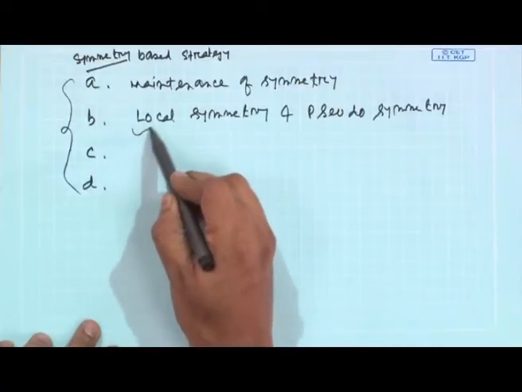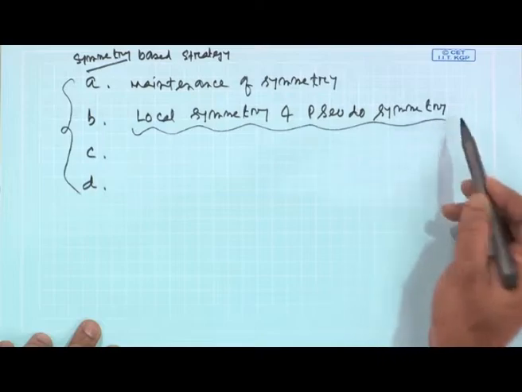So, there is a local element of symmetry in the structure, and due to the presence of some different functional group, the entire molecule becomes pseudo symmetrical, meaning it looks symmetrical just by looking, but due to the presence of that functional group it is pseudo symmetrical. We will talk about some molecules where local symmetry and pseudo symmetry are included, and what the strategies are.